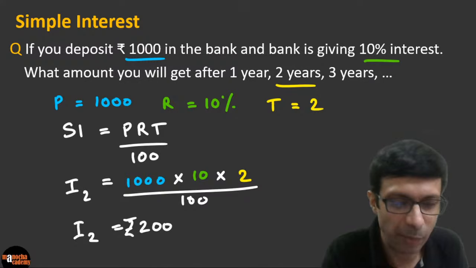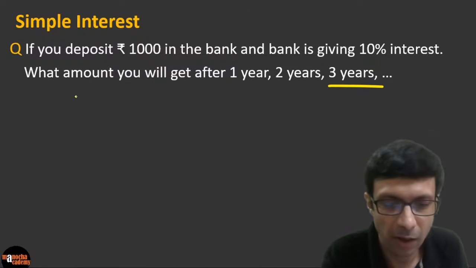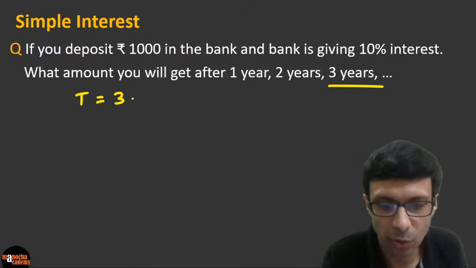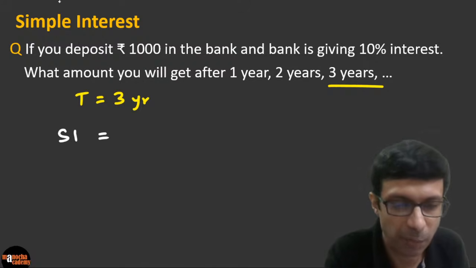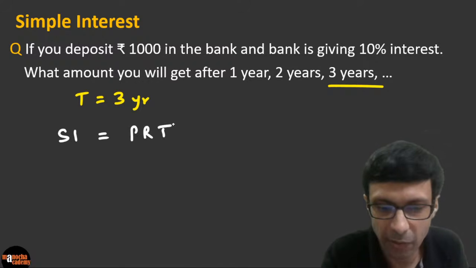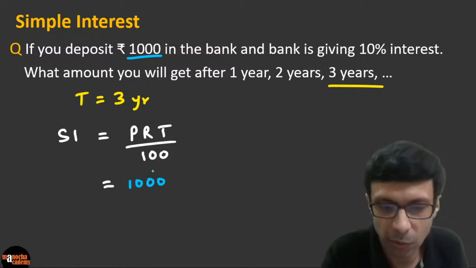Awesome. And same thing, you will do it for 3 years. Apply the same formula, only the time now changes to 3 years. Let's substitute the values. PRT by 100, it's going to be really easy. The principal is 1000, so we substitute 1000 there.